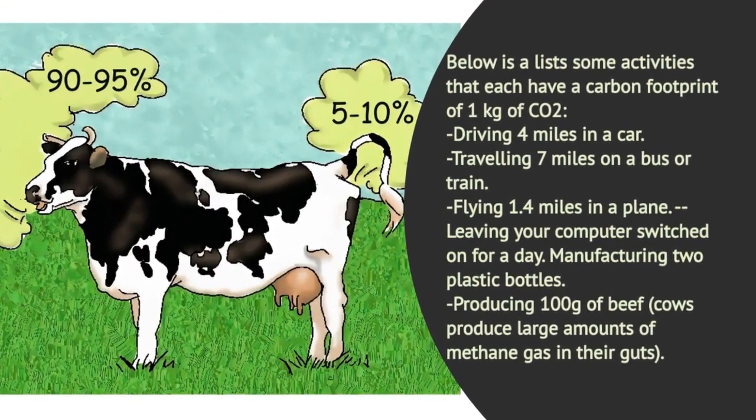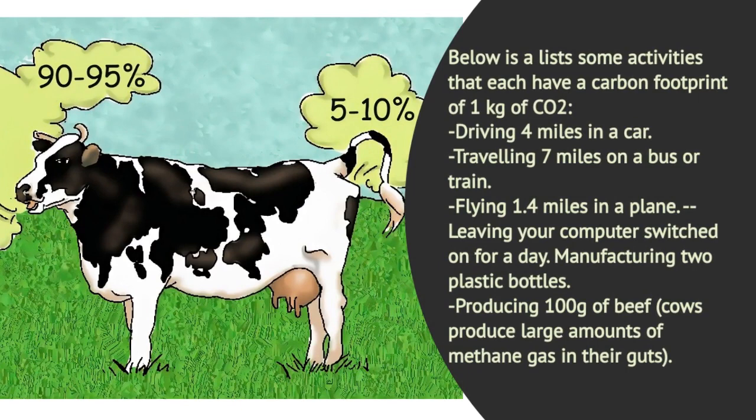Below is a list of activities that each have a carbon footprint of 1 kilogram of CO2. Driving 4 miles in a car, travelling 7 miles on a bus or train, flying 1.4 miles on a plane, leaving your computer switched on for a day, manufacturing 2 plastic bottles, producing 100 grams of beef. Cows produce large amounts of methane in their guts.